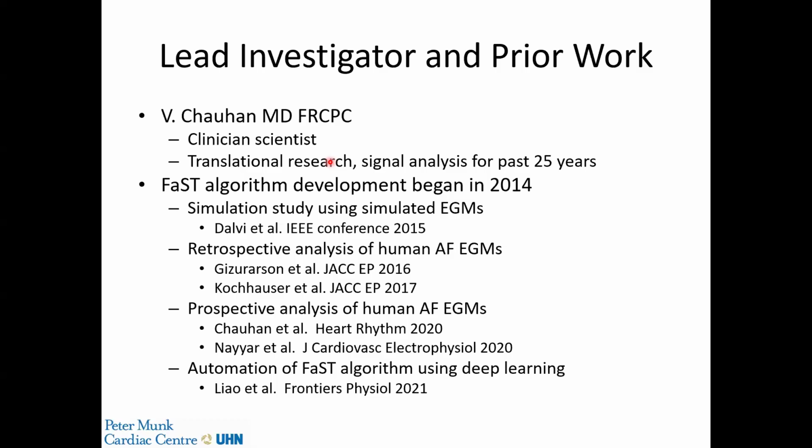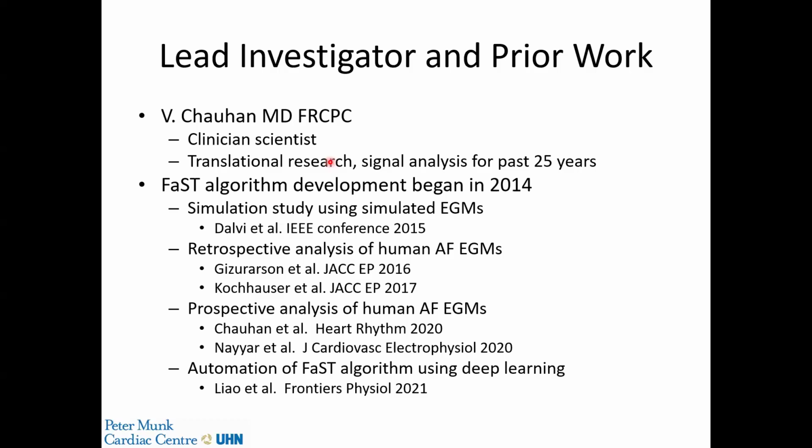We do a lot of custom signal processing, not only for intracardiac electrograms, but also surface electrocardiographic recordings, just to try to understand mechanisms and also to try to improve the selection of patients and outcomes. I've been doing this work for about 25 years.